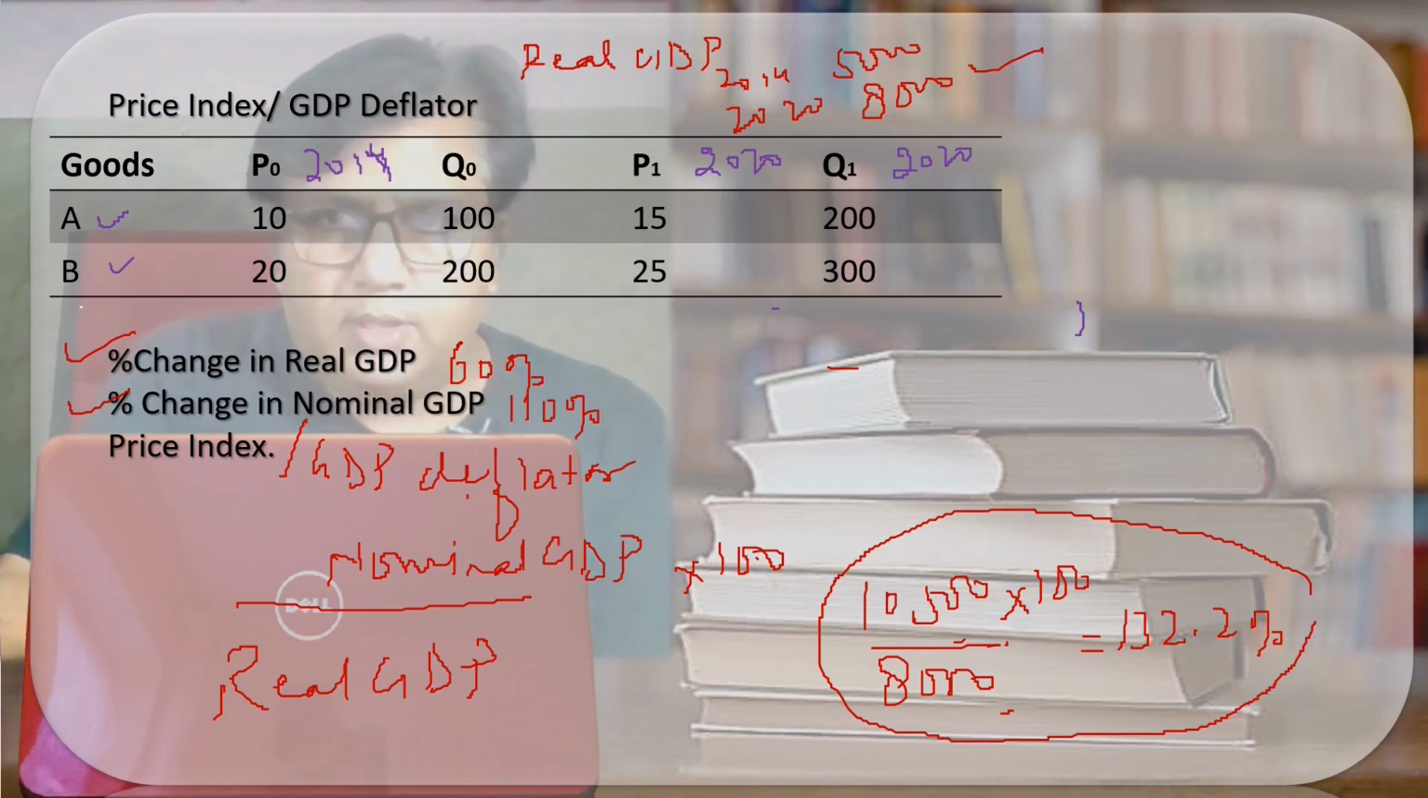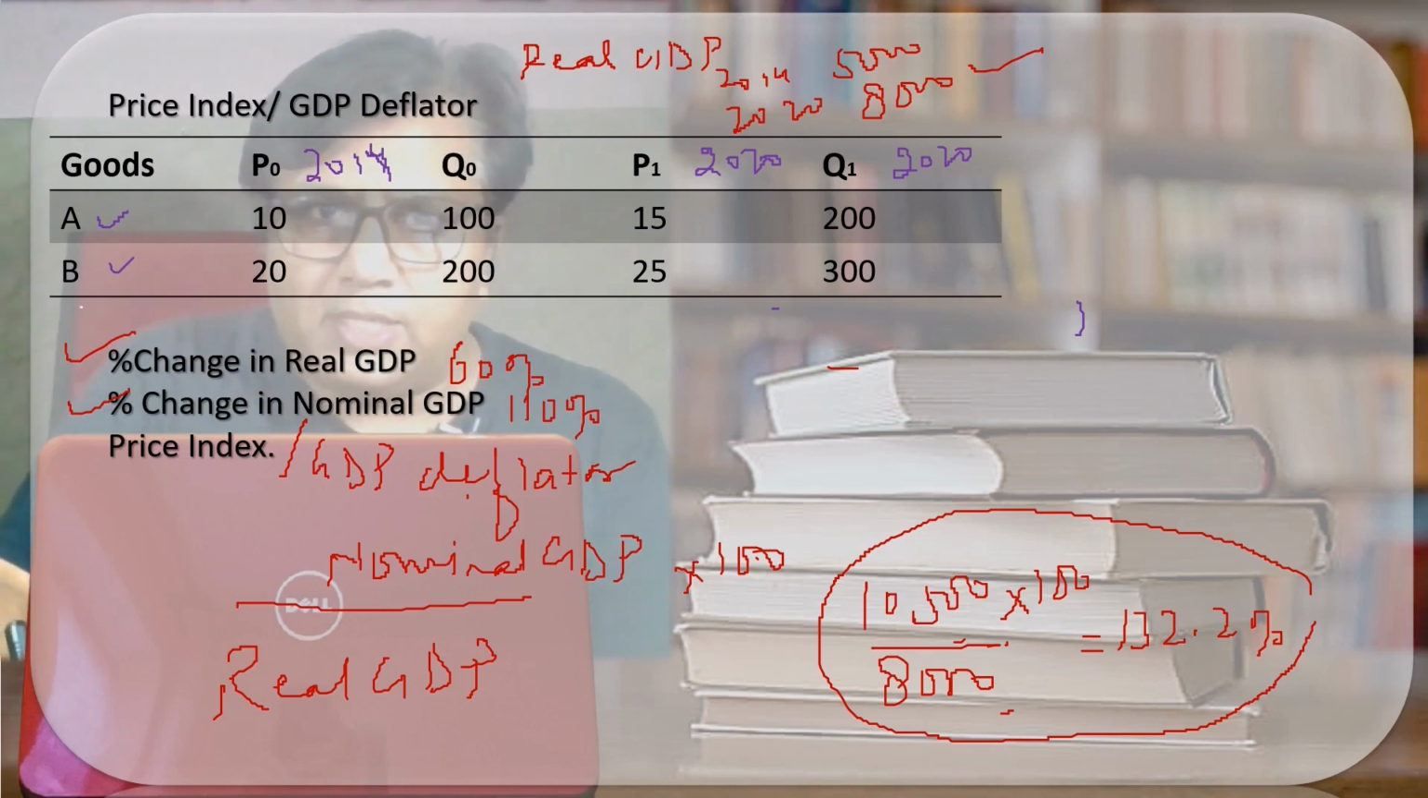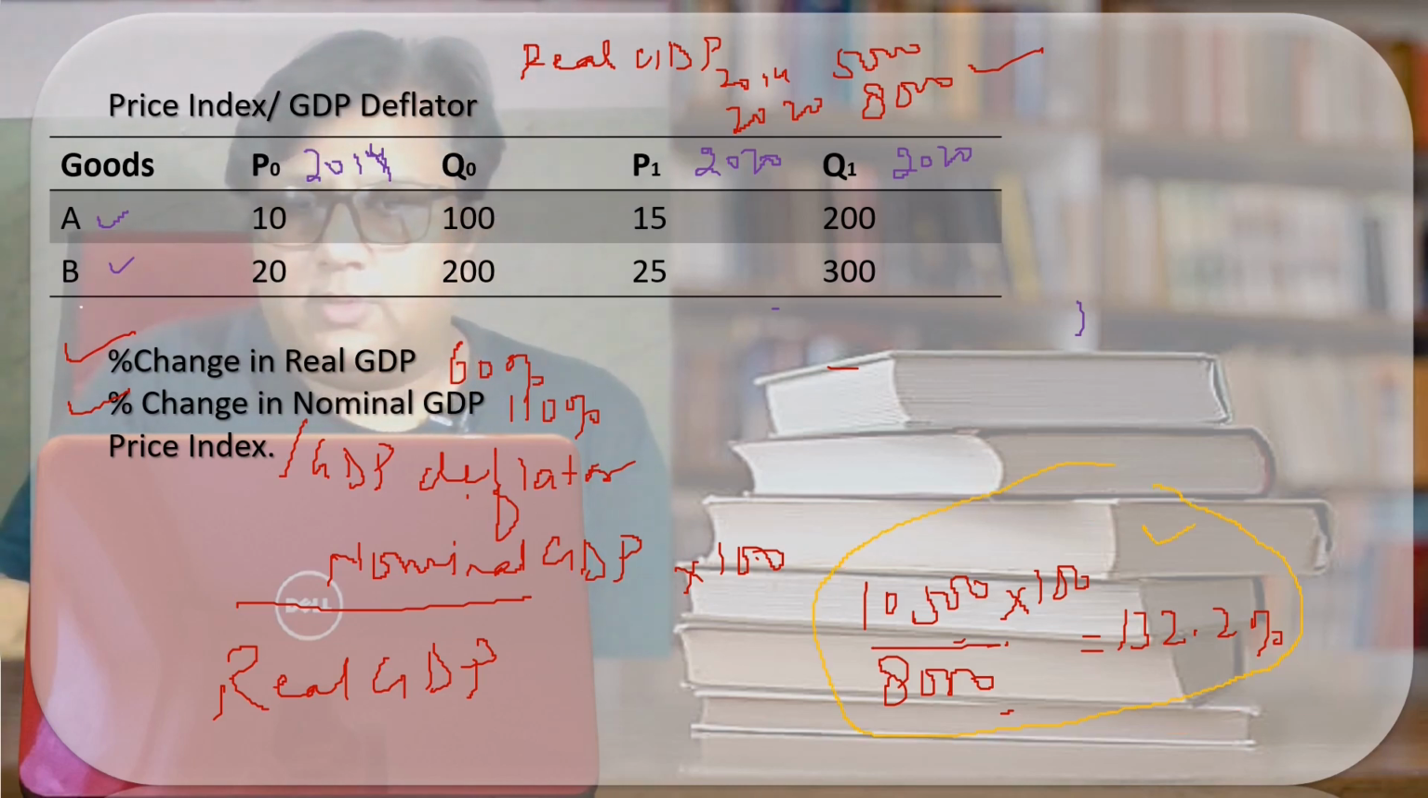What does it mean? Here you can see that the GDP deflator, or the price index, tells us that over the past 6 years, that is from 2014 till 2020, how much the average price has changed. So this GDP deflator tells us that from 2014 till 2020, the average price has increased to 132.2%. I hope the point is clear. So what is GDP deflator? GDP deflator tells the increase in the average price. Clear? Always remember, GDP deflator is the comprehensive measure of inflation.